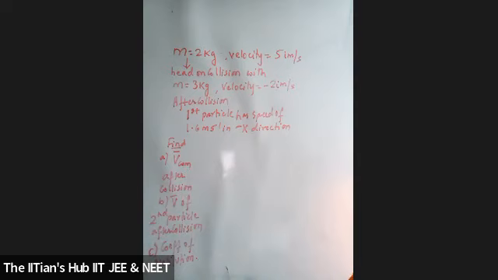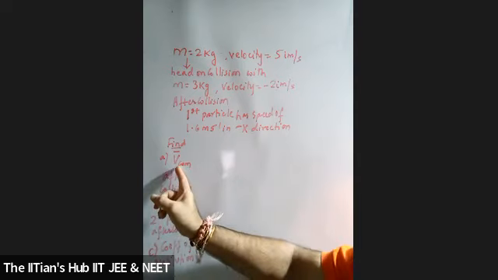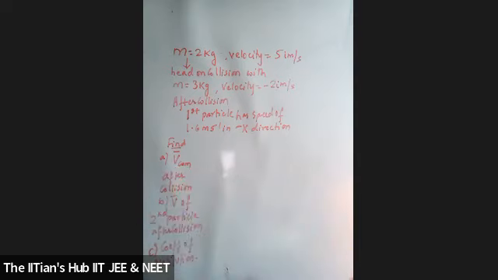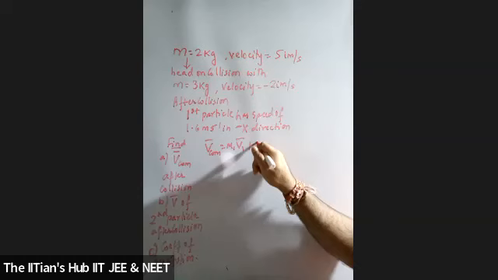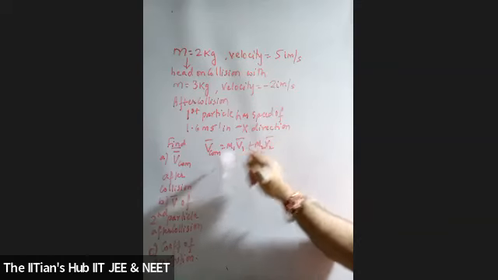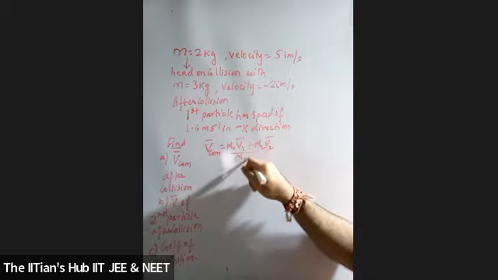Can you give me the formula for velocity of center of mass after collision? What's the formula? M1 V1 plus M2 V2 upon M1 plus M2. Should I put U1 or V1? It's V1, the final velocity after collision, plus M2 V2 in vector form, upon M1 plus M2.